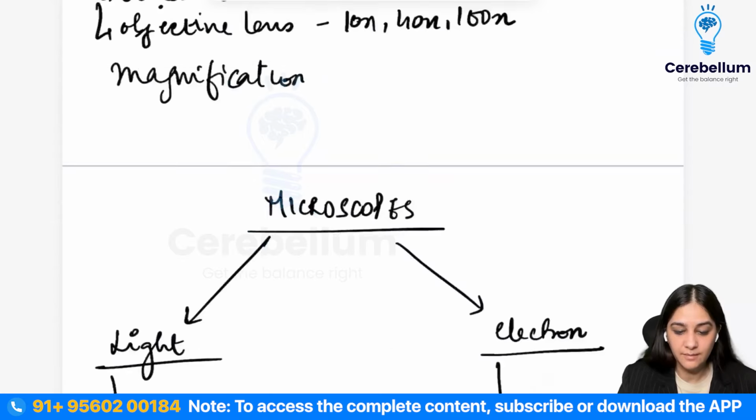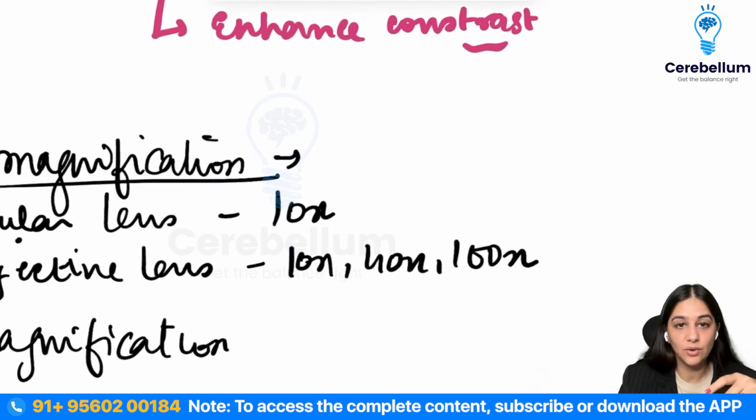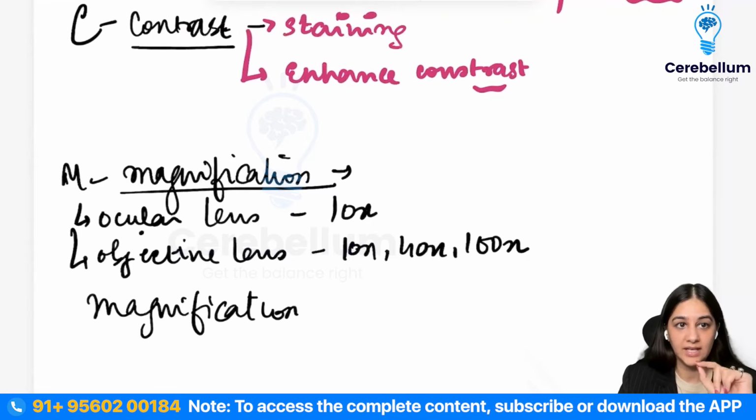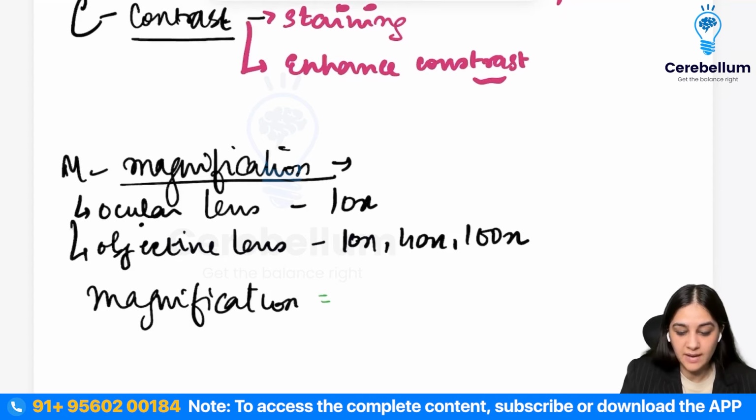Now let's come to the magnification. Like I said, your ocular lens has a power of 10x. Then your objective lens can have three powers: 10, 40, and 100x. So magnification is your ocular power multiplied by your objective power.